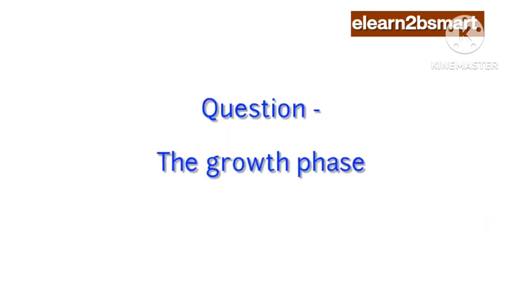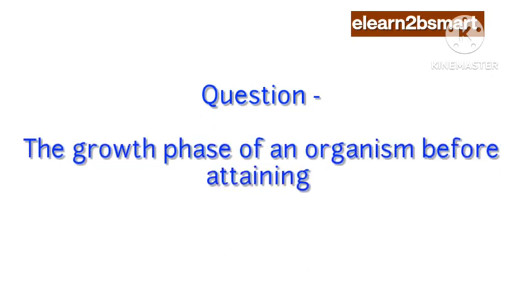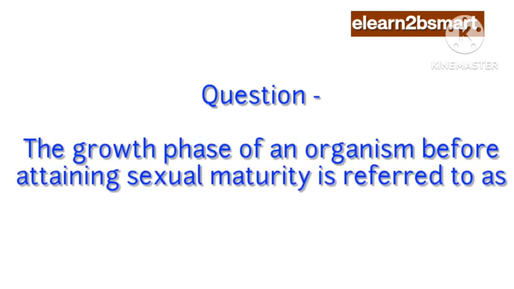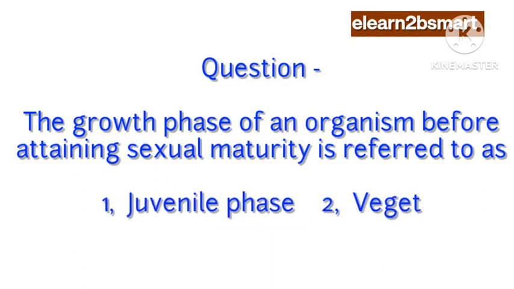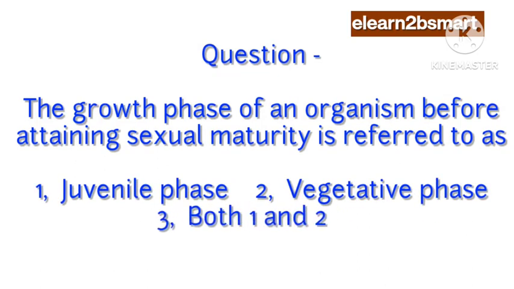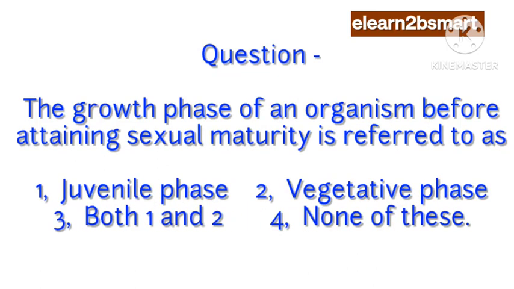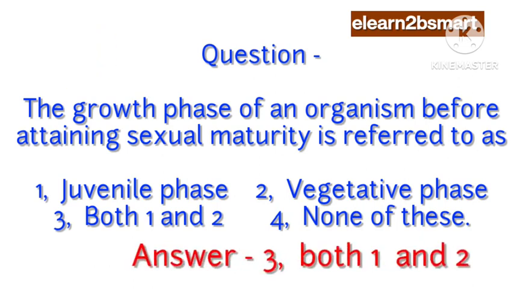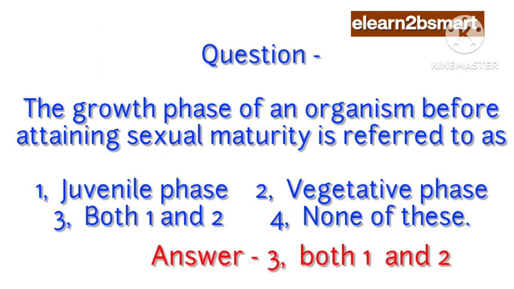Question: The growth phase of an organism before attaining sexual maturity is referred to as 1. Juvenile phase. 2. Vegetative phase. 3. Both 1 and 2. 4. None of these. Answer: 3. Both 1 and 2.